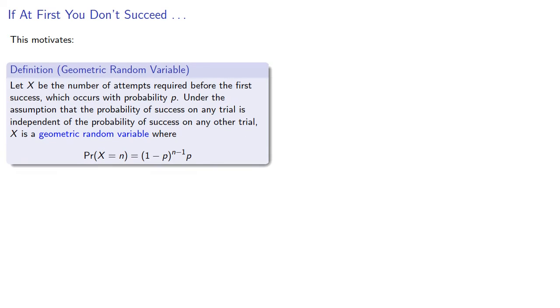This motivates the following definition. Let x be the number of attempts required before the first success, which occurs with probability p. Under the assumption that the probability of success on any trial is independent of the probability of success on any other trial, x is a geometric random variable, where our probability is given by.